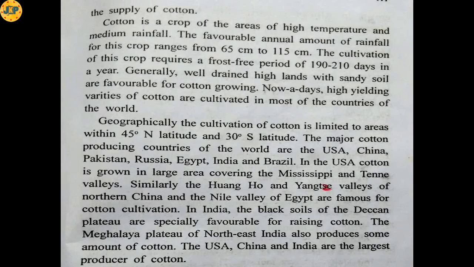In the USA, cotton is grown in a large area covering the Mississippi and Tennessee valleys. Similarly, the Hwang Ho and Yangtze valleys of northern China and the Nile Valley of Egypt are famous for cotton cultivation. In India, the black soils of the Deccan Plateau are especially favorable for raising cotton.